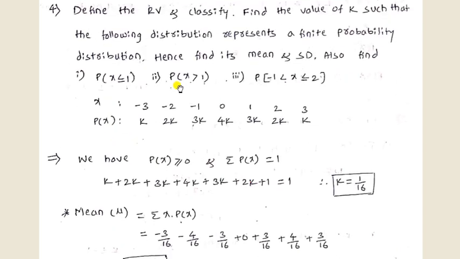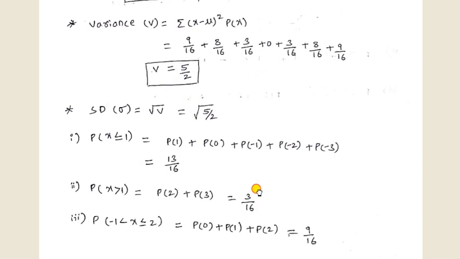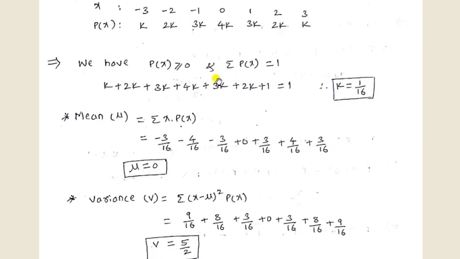Then next one is probability of x value greater than 1. So x value greater than 1 means we have to use the last 2 terms, that is 2 and 3. So 2 and 3, these two numbers are greater than 1. So we have to use 2k and k and substitute the k value as 1 by 16. That is p of 2 plus p of 3, which is 3 divided by 16.